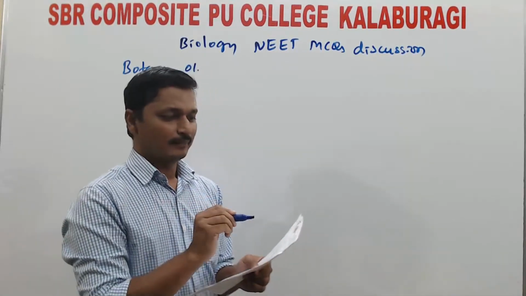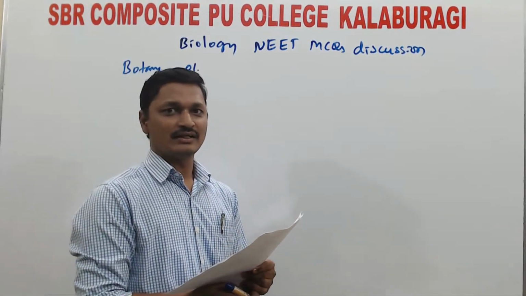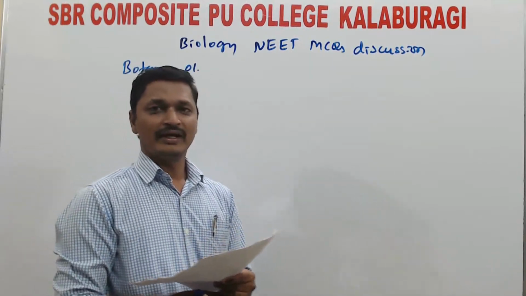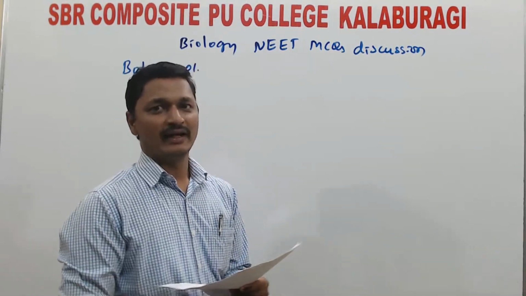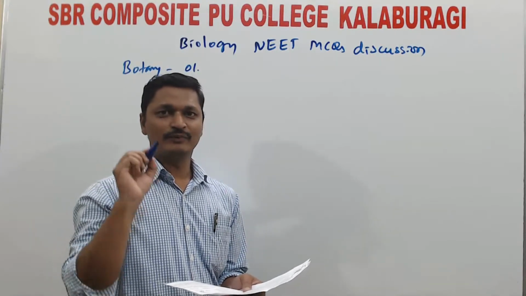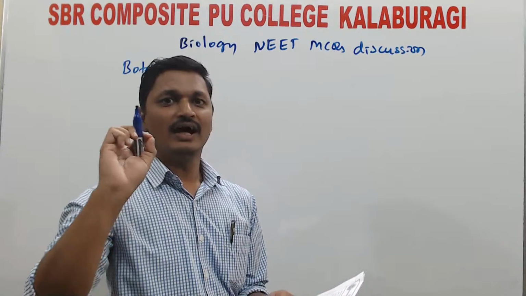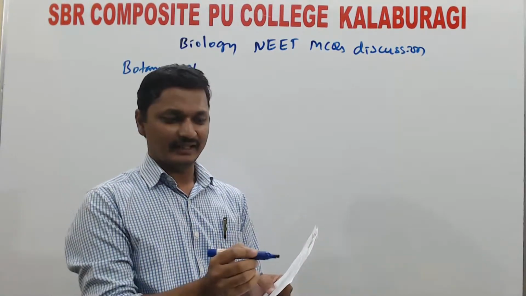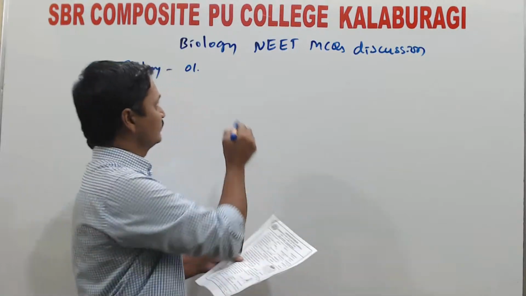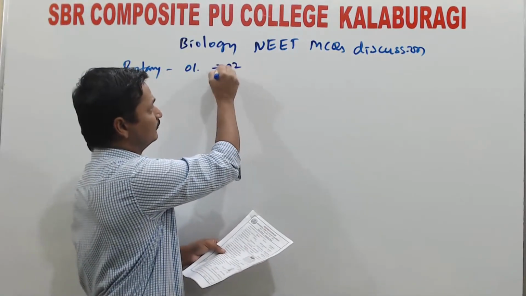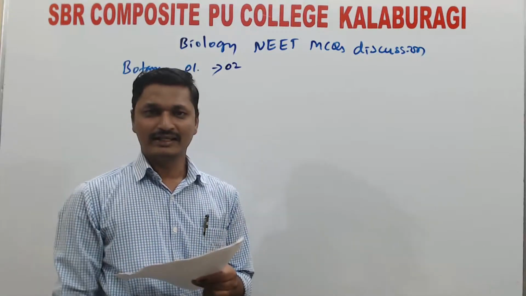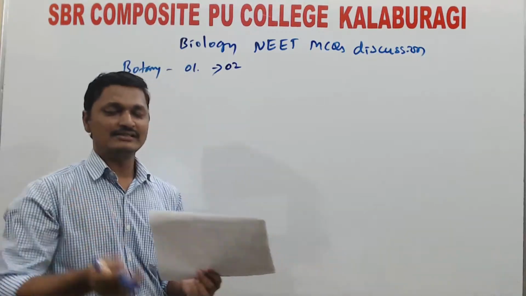So here, prions and viroids are included in this study, and viroids are smaller than the viruses. They are made up of only RNA, a polynucleotide of RNA only. That is our second option. Viroids is the correct answer for the first question. First question, option 2.